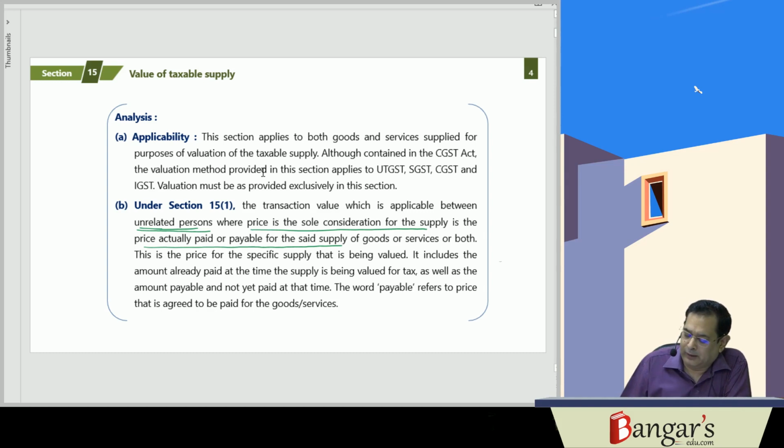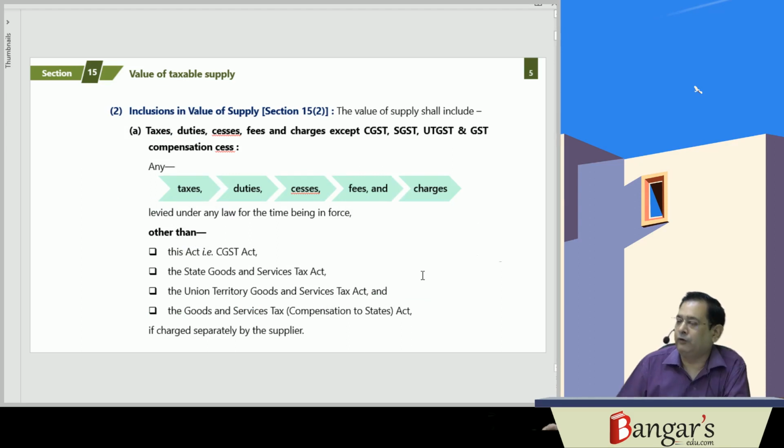The payable refers to the price that is agreed to be paid for the said goods or services. So it basically refers to what? The agreed price. Now here, as per the provisions of Section 15(1), the value will be the transaction value. Now 15(2) is providing for what? The inclusions in the transaction value.